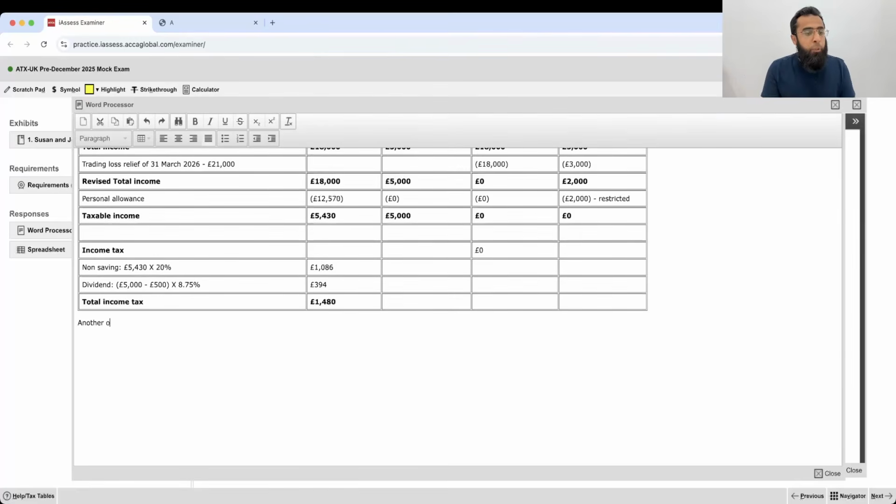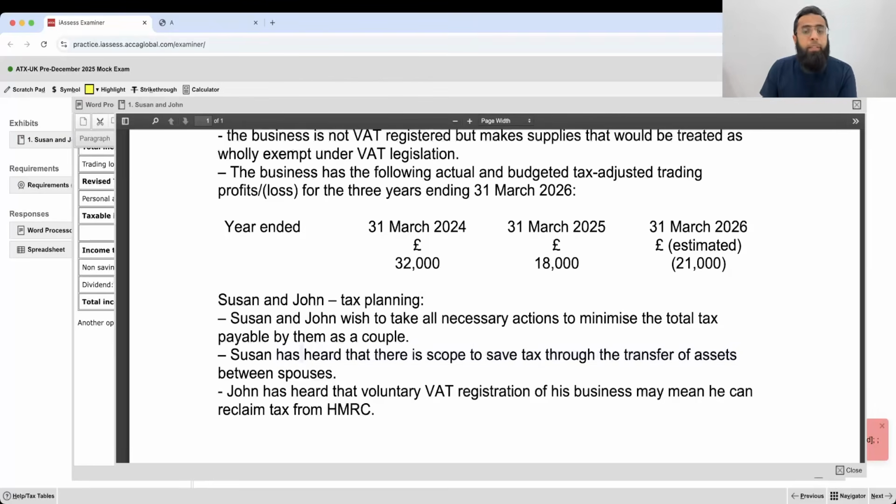Now another option is that Suzanne transfers her 15 hectares of land to John, and then John disposes it to a third party rather than Suzanne selling it directly. Now just listen to me carefully, you will be able to understand what we are trying to do. That's the only way through which we can achieve this point. Suzanne has heard that there is a scope to save tax through transfer of asset between spouse.